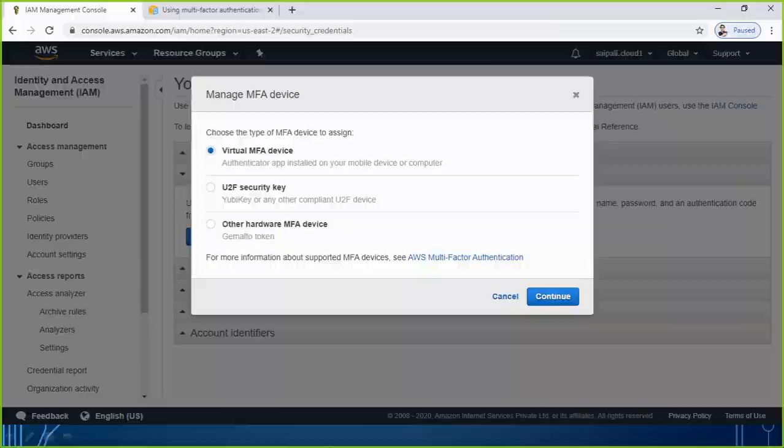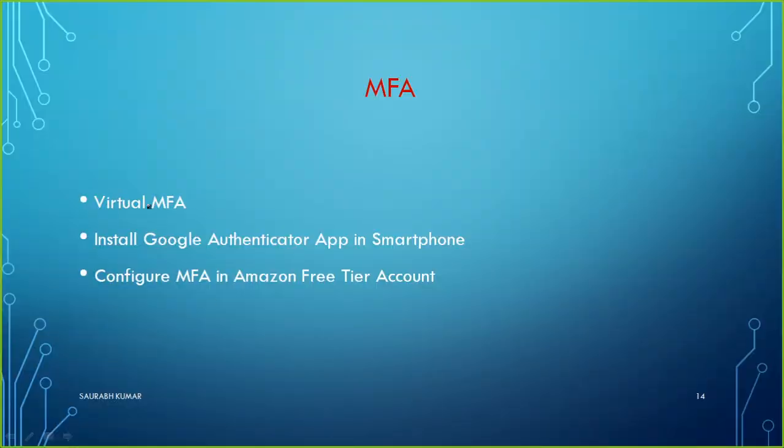What is the next task I need to perform here? To use this virtual MFA, I have to install the Google Authenticator app on my smartphone. What does it mean? That I have to have a mobile phone, and I am going to install the Google Authenticator app there from the Google Play Store, and then I will be able to demonstrate this practical.